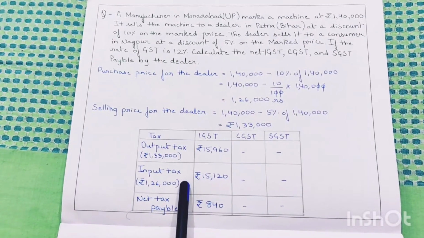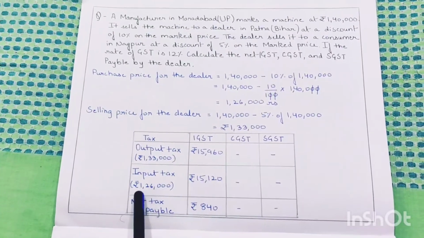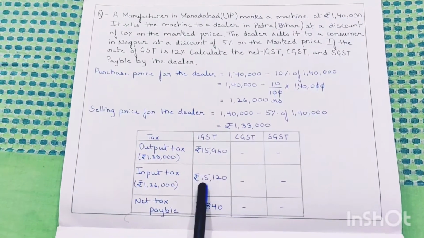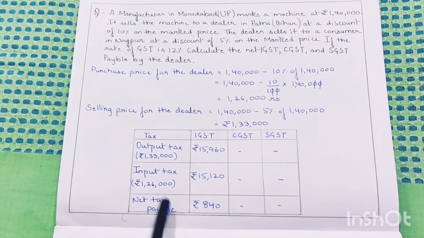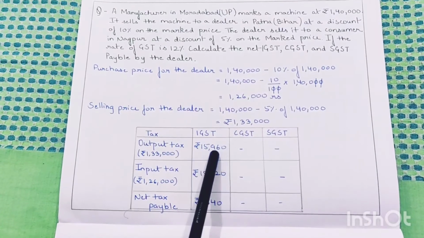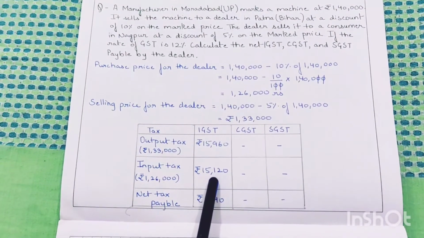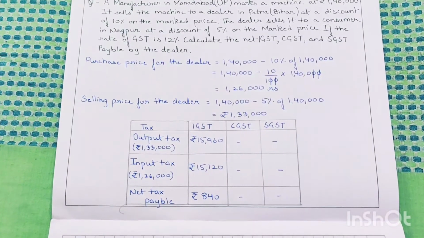The input tax will be calculated on purchase price. That means 12% of 1,26,000, that is 15,120. So the net tax payable to the government will again be output tax minus input tax, which is 15,960 minus 15,120, and that is rupees 840.